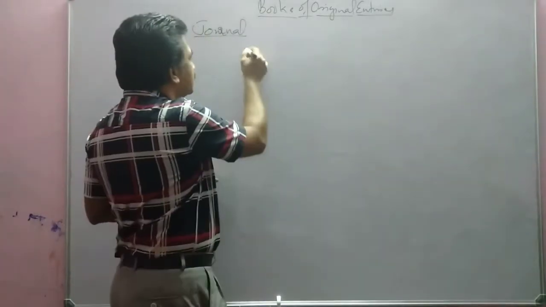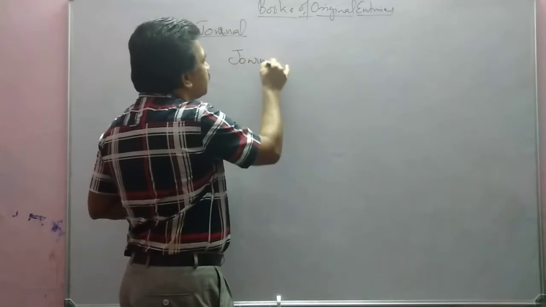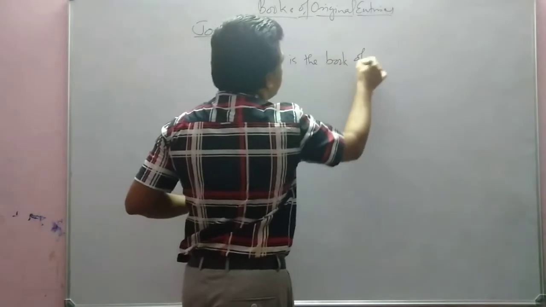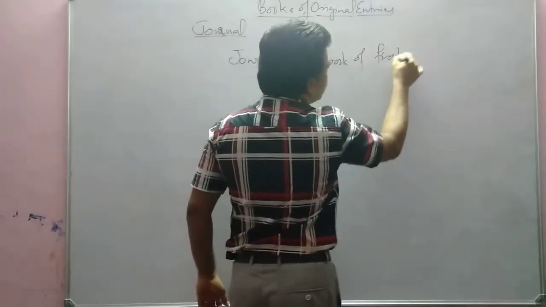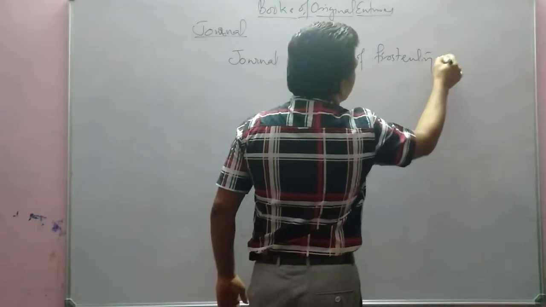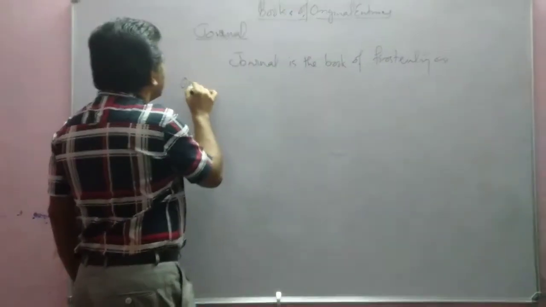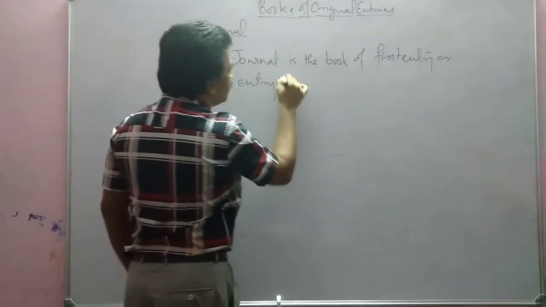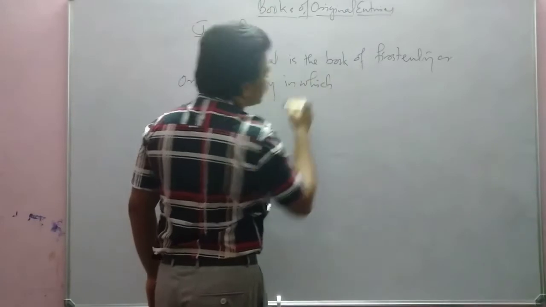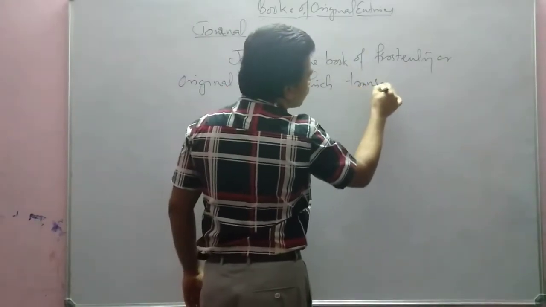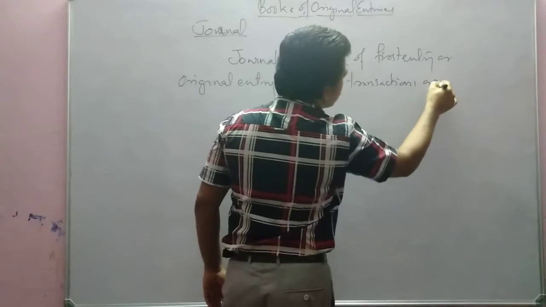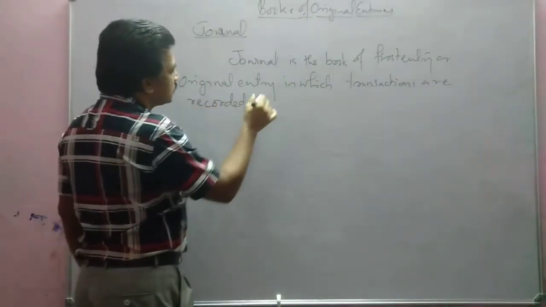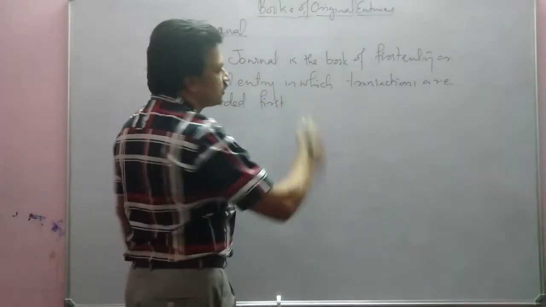We can write here, journal is the book of first entry or original entry in which transactions are recorded first or originally.